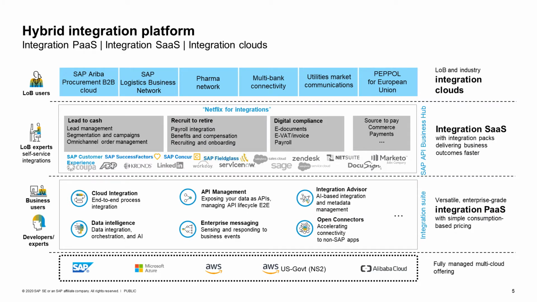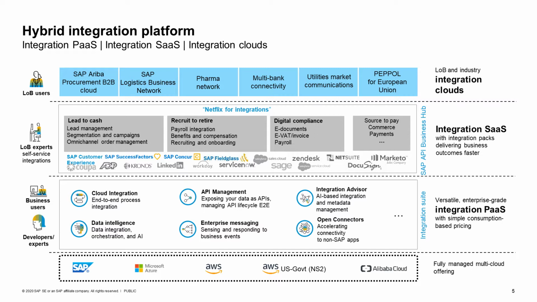The integration suite is the modular integration platform as a service. The key capabilities are cloud integration for end-to-end process integration, be it SAP to SAP or SAP to non-SAP, be it on-premise or on cloud. We have API management for the API-led integration.